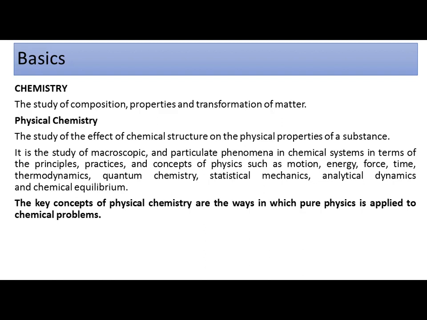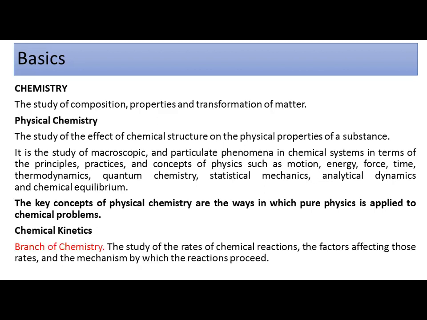In short, physical chemistry is the way in which pure physics is applied. When you apply physics to a chemical system, that is called physical chemistry, because in pure physics they just study the stars or the moons or the sun, the movement of matter. But when you apply all this knowledge to a chemical system, because we are chemistry students, we will discuss chemical reactions. That study will be called physical chemistry. Okay. Now moving to chemical kinetics. It is a branch of chemistry, or rather a sub branch of physical chemistry.